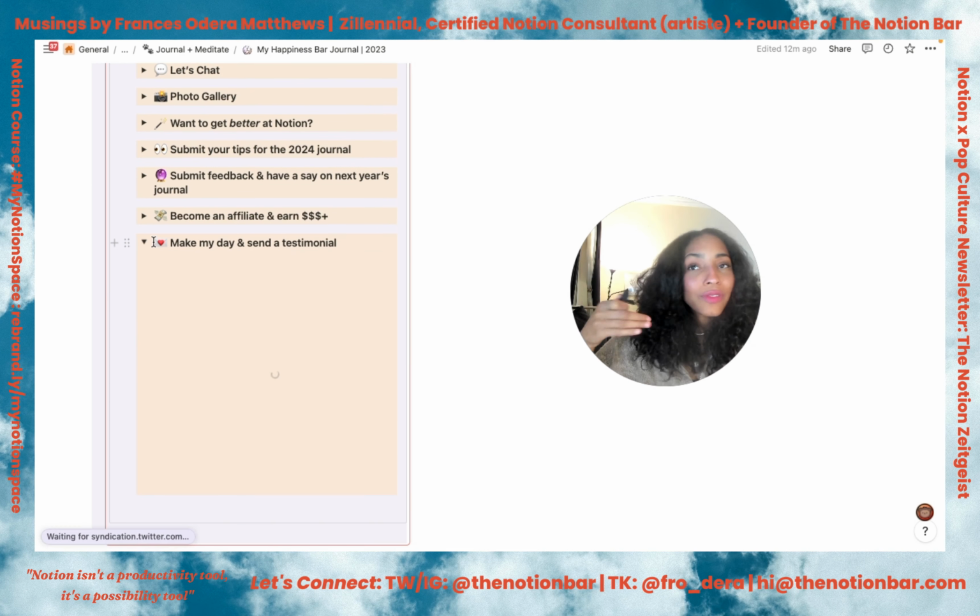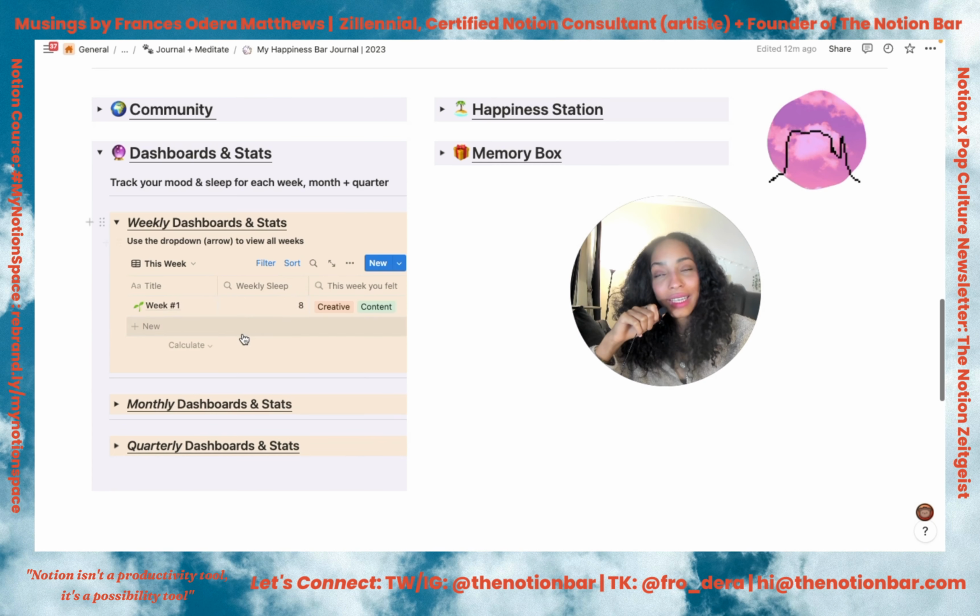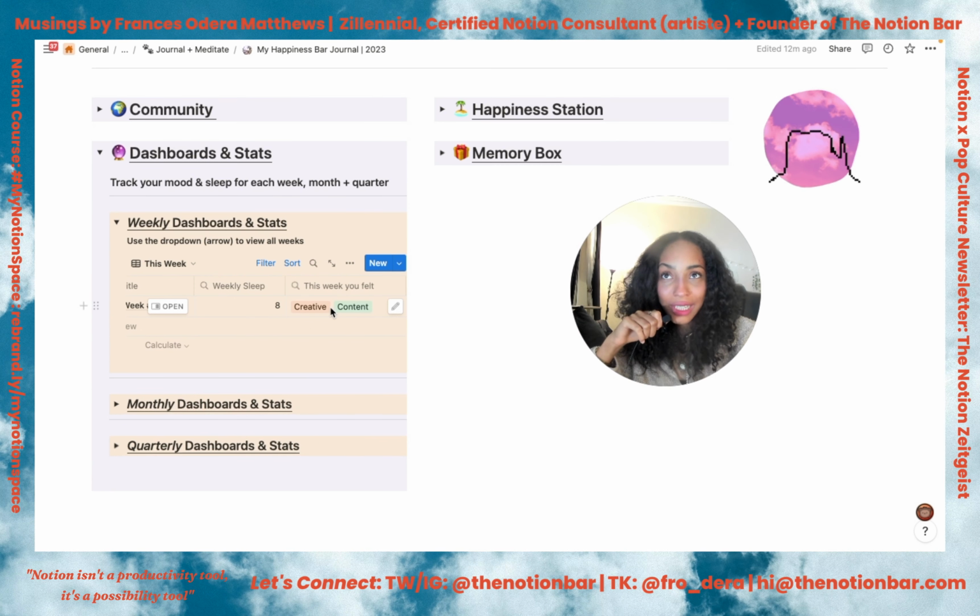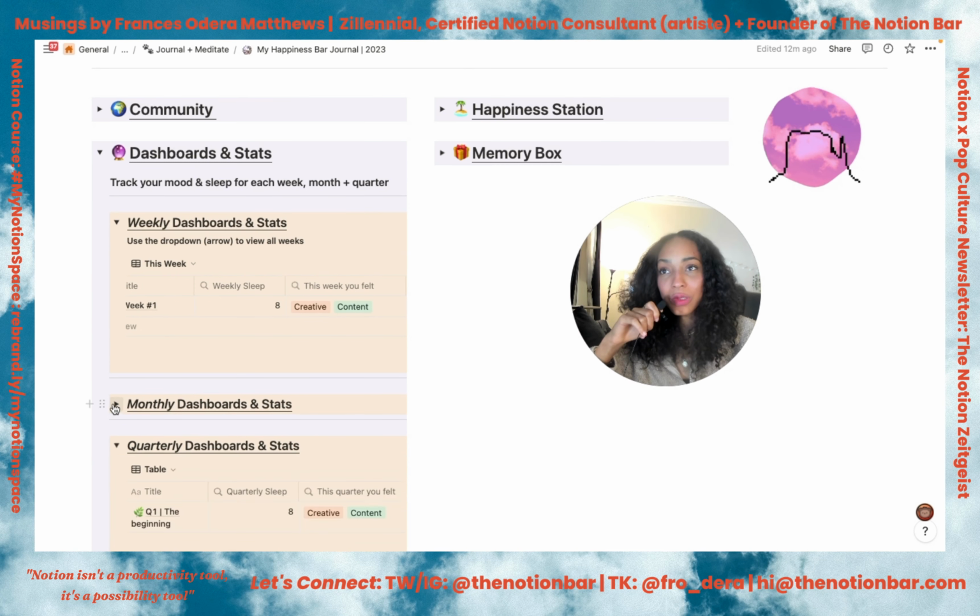So that is the community box. Then we have this dashboard and stats section. Woohoo! And so based on what you've recorded in your journal, basically it will summarize how well you slept, how you felt generally that week, that month, that quarter, and not only will it do that, it will do it for all of them so that you can look back and compare how you progressed during the year.